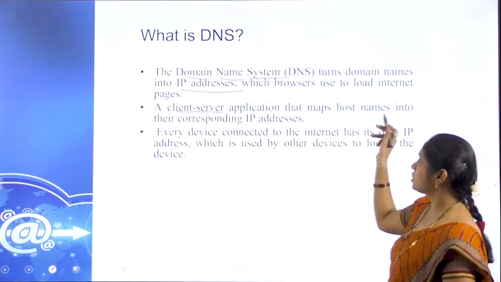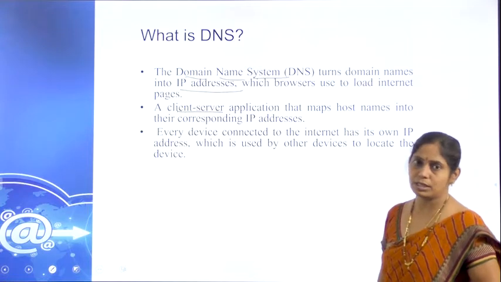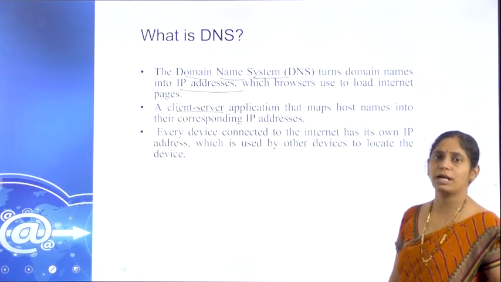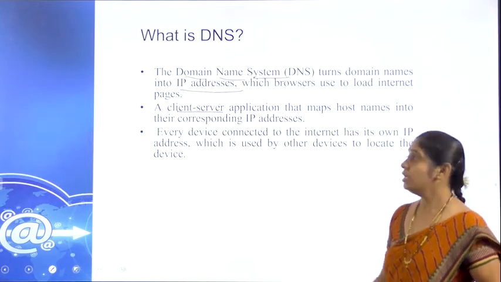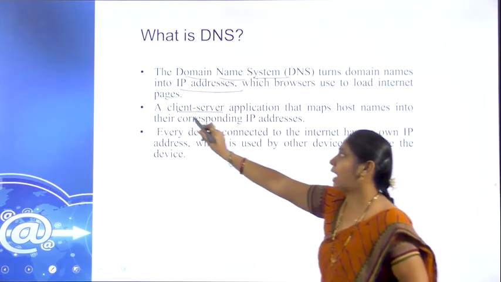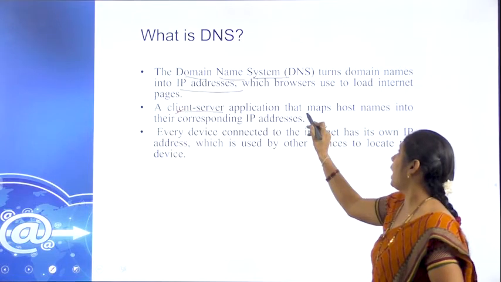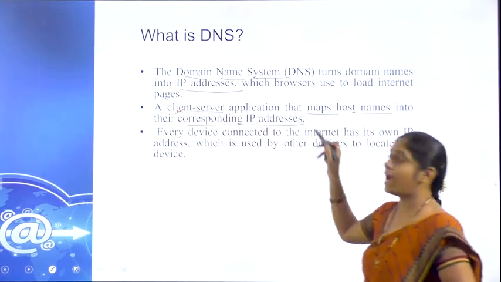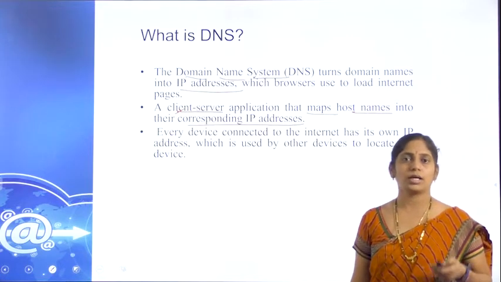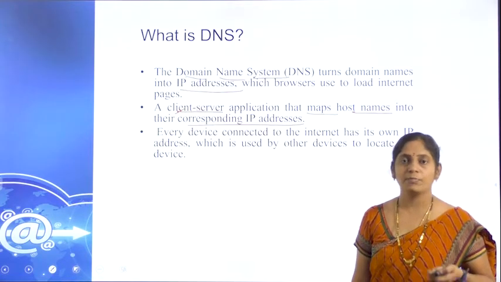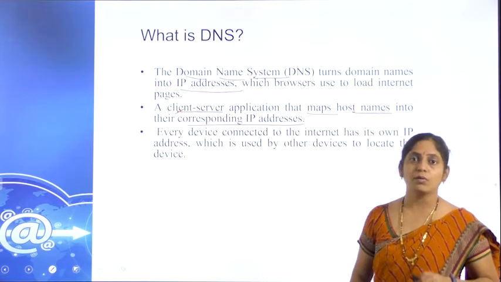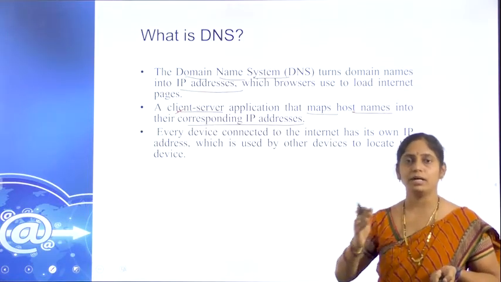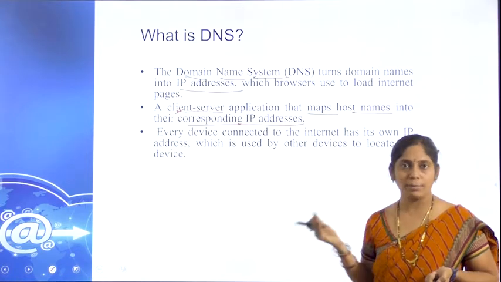It maps the host name to the corresponding IP address. Just as we discussed, we type google.com or gmail.com or something else from the client side, and that host name will be mapped to the corresponding IP address. Based on the content given by the client, the server identifies which IP we are going to access, and the DNS name is converted into that respective IP address.